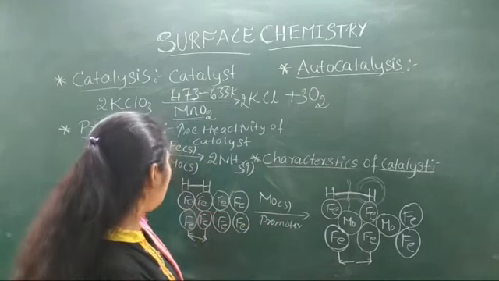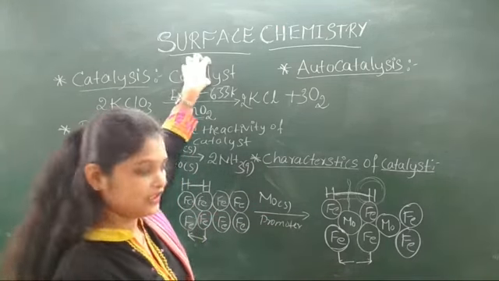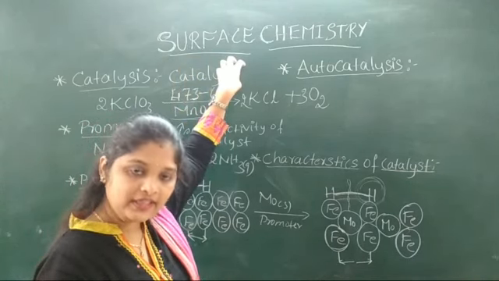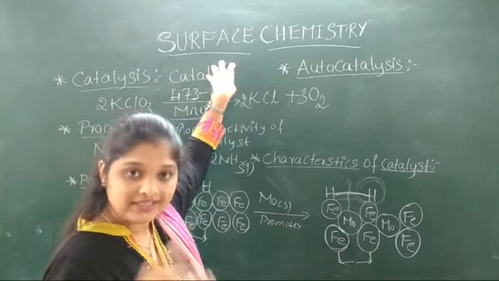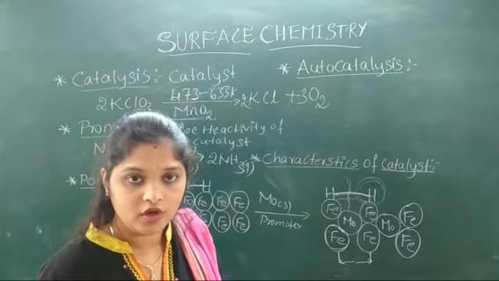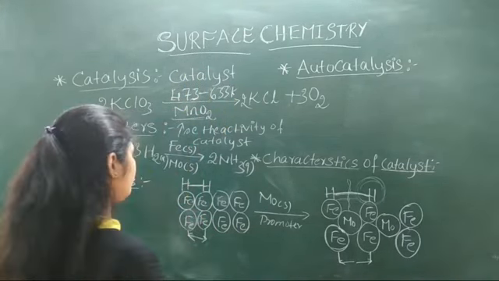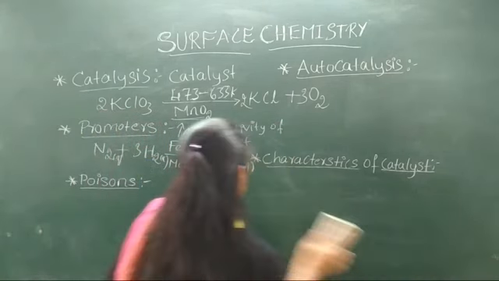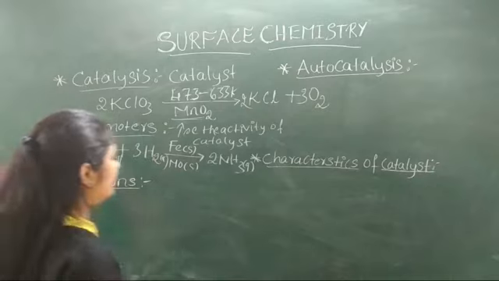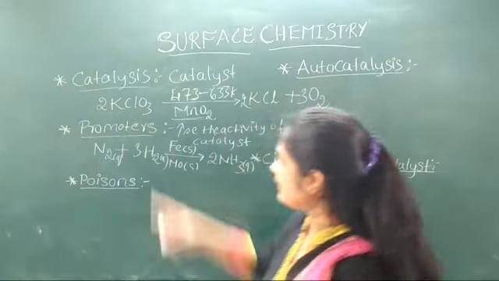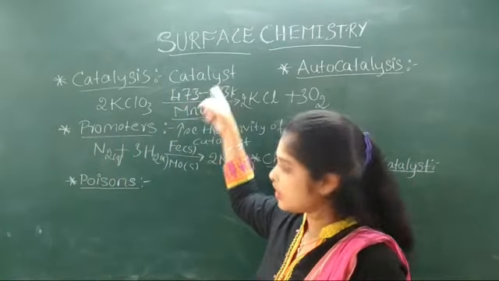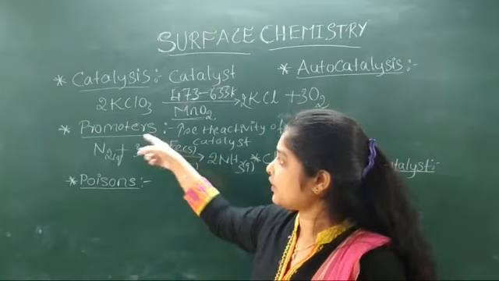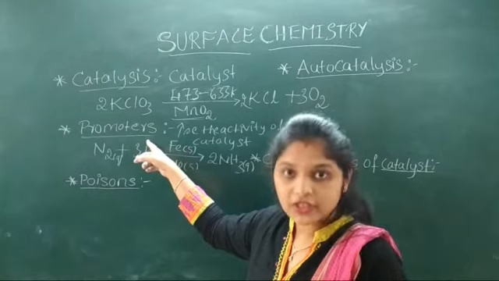Therefore the promoter will activate the catalyst. Okay, promoter will activate the catalyst. The substance which activates the activity of the catalyst is called a promoter. Got it? Clear? Now coming to poisons. What are poisons? Here the promoter will increase the activity of the catalyst. Therefore it is also called a positive catalyst. Okay, here promoters are also called positive catalysts.